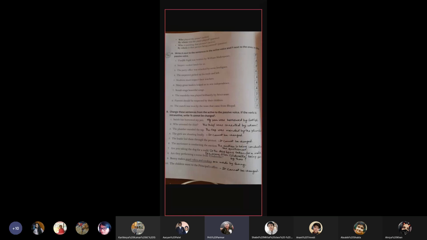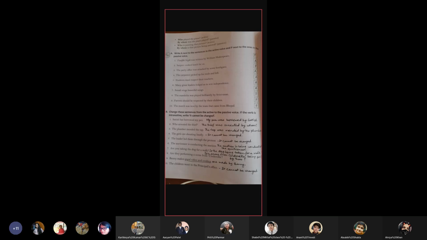Sanjeev cooked lunch for us. Active voice. The party office was attacked by some hooligans. Passive voice. The carpenter picked up his tools and left. Active voice. Students must respect their teachers. Active voice. Many great leaders helped us to win independence. Active voice. Sonali sings beautiful songs. Active voice.